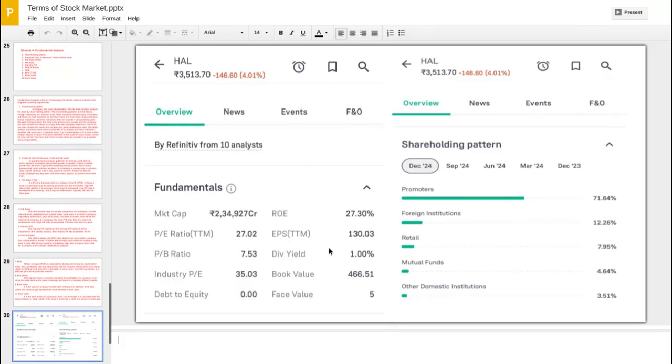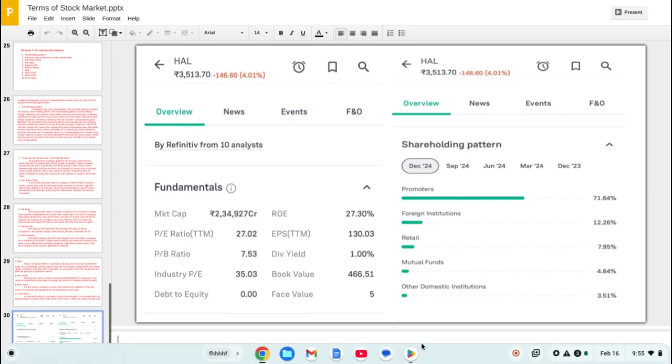3,513, and the face value is 5. Actually, HL previously had a face value of 10, then a stock split happened, and now the face value is 5. There is a very good chance that in future it may again go for a stock split. Till face value 1, the company may give you a stock split. There is a chance.